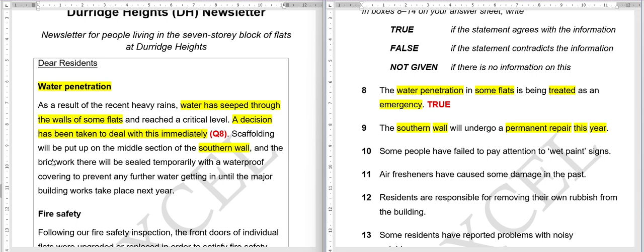Scaffolding will be put up on the middle section of the southern wall, and the brickwork there will be sealed temporarily with a waterproof covering to prevent any further water getting in until the major building work. Okay, so we have found the answer obviously, and our answer is in this particular sentence. And you have some time to tell me the answer, and the time starts now.